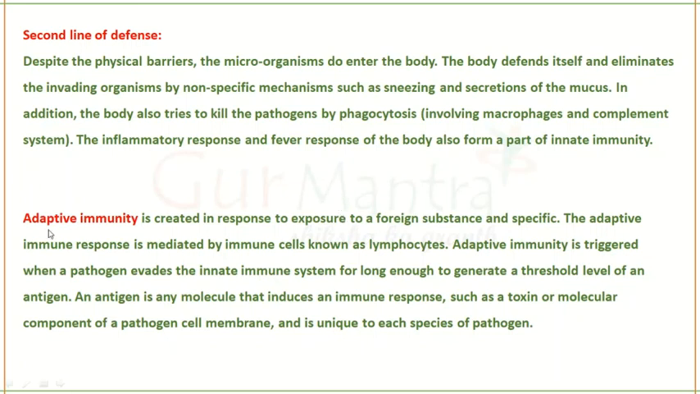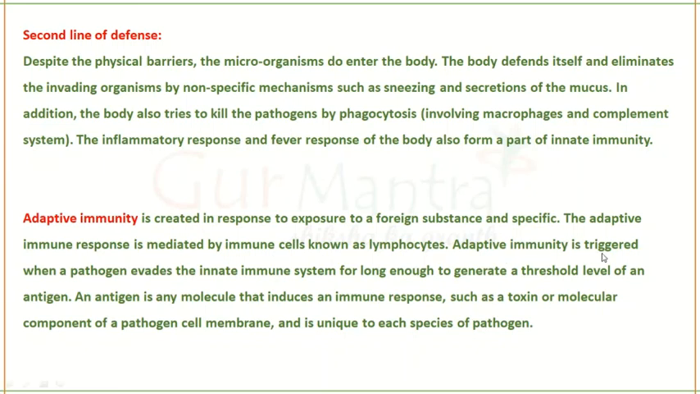Next is adaptive immunity. So what is adaptive immunity? This is the response to exposure to a foreign substance, and this kind of immunity is very specific. The adaptive immune response is mediated by immune cells known as lymphocytes. B lymphocytes and T lymphocytes are involved in adaptive immunity.